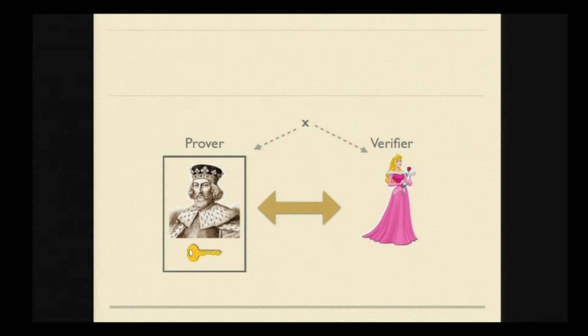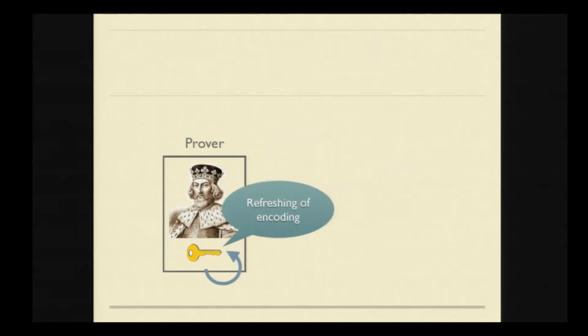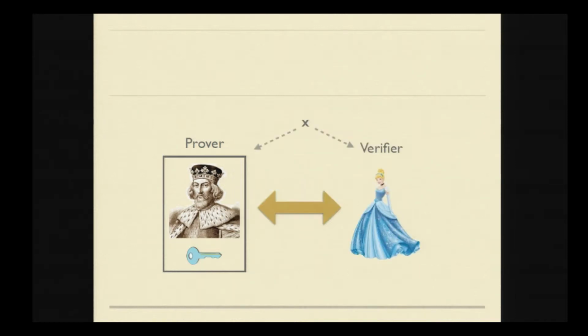After the end of this execution, he refreshes his encoded witness. Then there is a second execution where he convinces a different verifier that the instance belongs to that language, using the new refreshed encoded witness. And this can go on. He can convince many verifiers, and in between these executions, he will refresh his encoded witness.